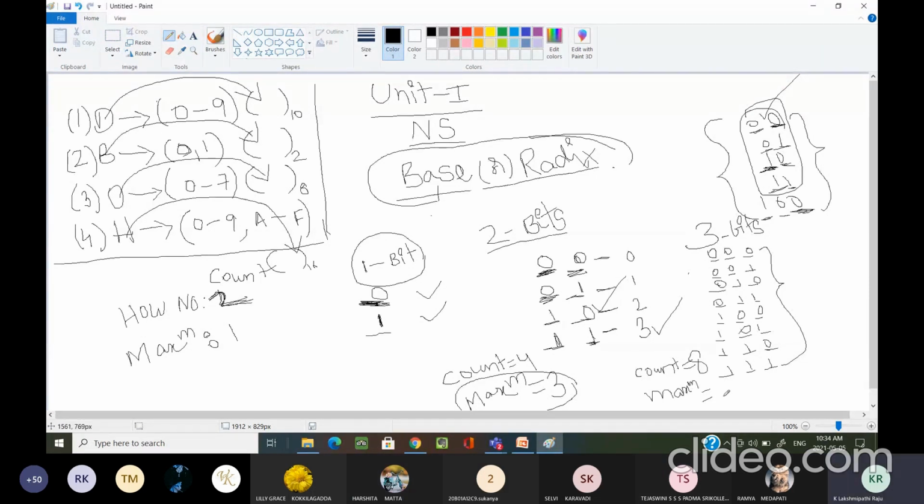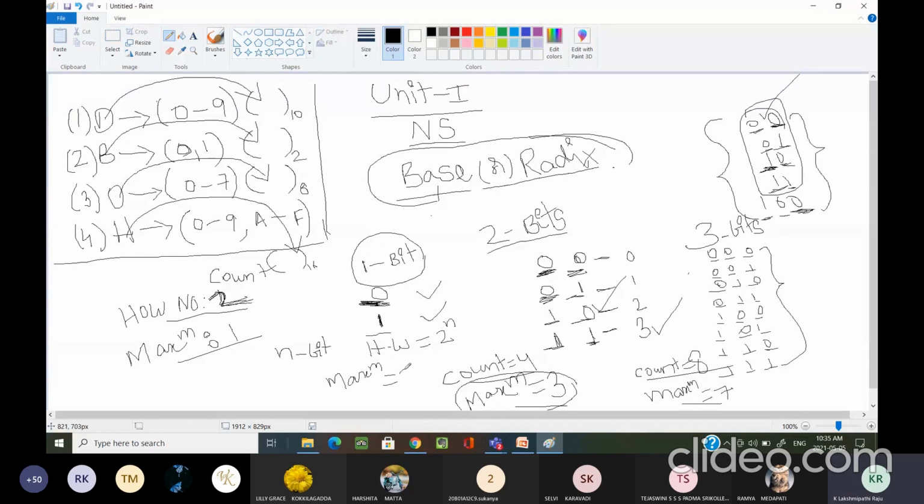By seeing these values, we can form a formula. Generally, if I consider an n-bit number, how many numbers can I write? The count of numbers is 2 power n. What is the maximum number I can write? 2 power n minus 1. Very good.